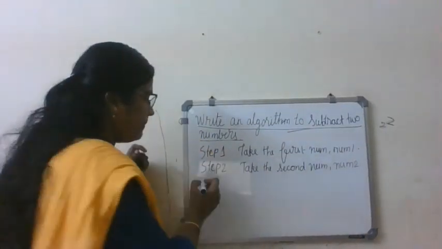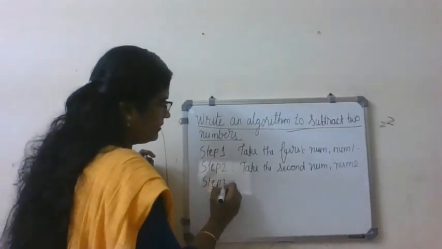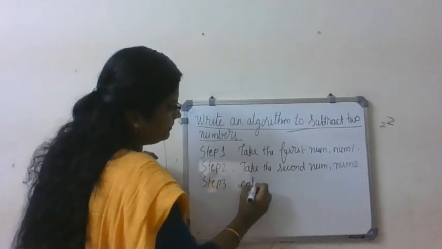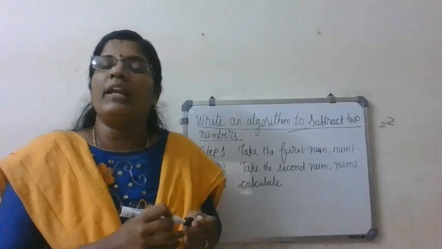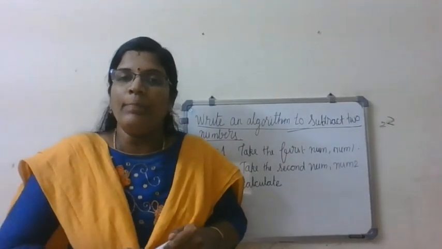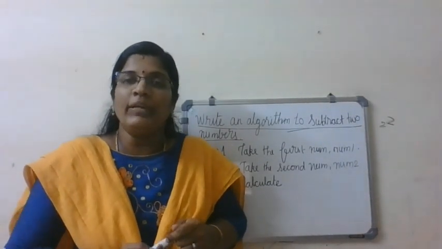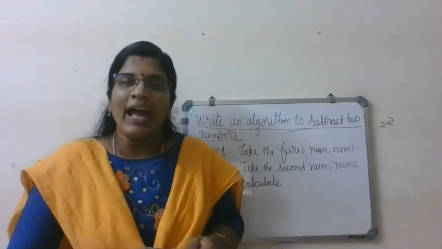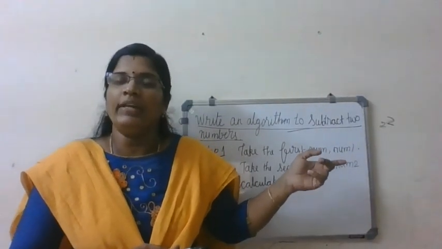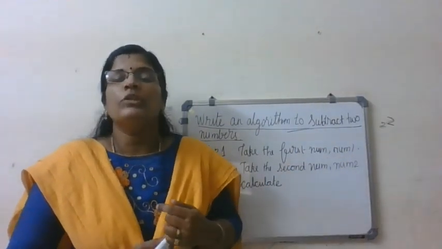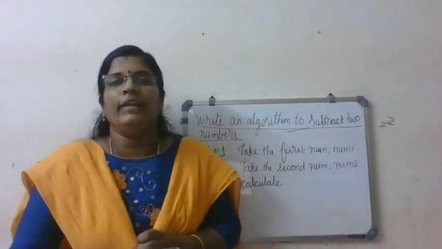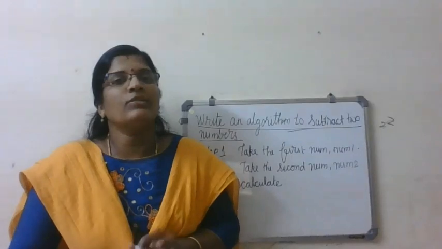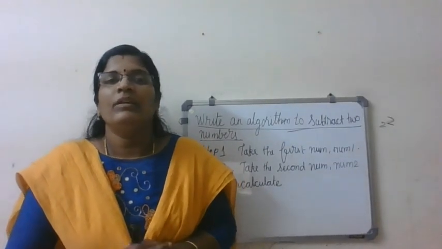So next step, calculate. What word can we write? Shall I write sum? Is that a suitable name? Are we adding two numbers? No, right? So we are not supposed to use sum. Use appropriate words. We are subtracting. So what word can we use? The difference.